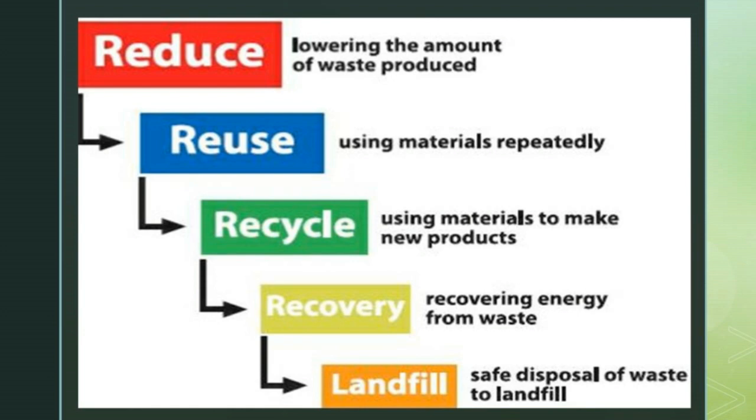Nowadays everywhere we are getting many types of jute bags. So say no to plastics. We can use jute bags or cotton bags to avoid plastic. Next one is reduce. Reducing the amount of plastic we use is important.